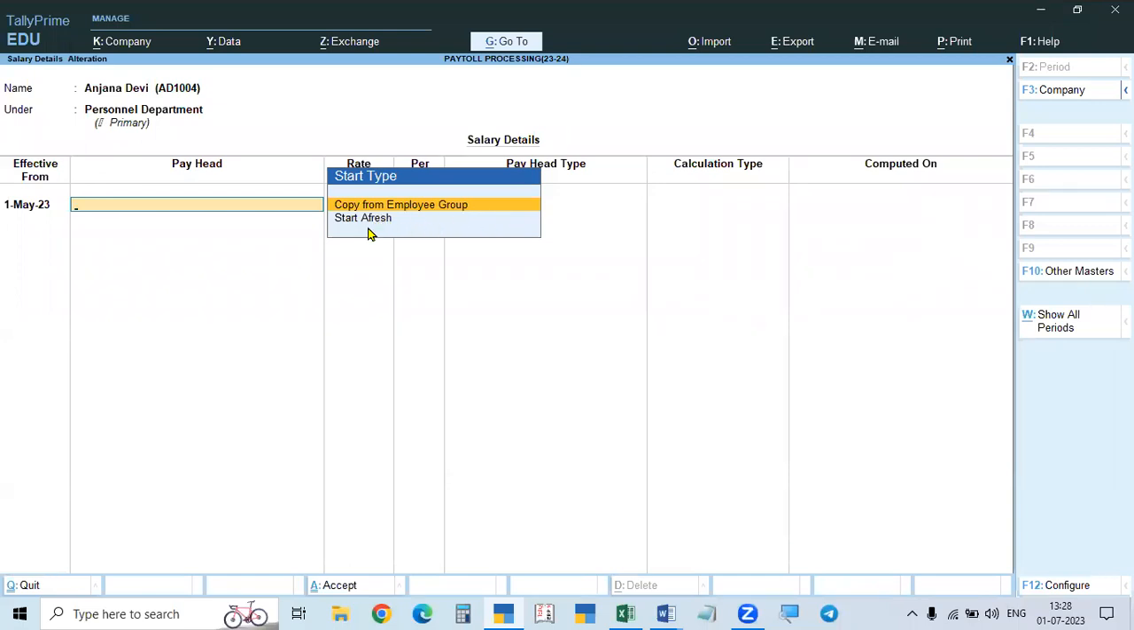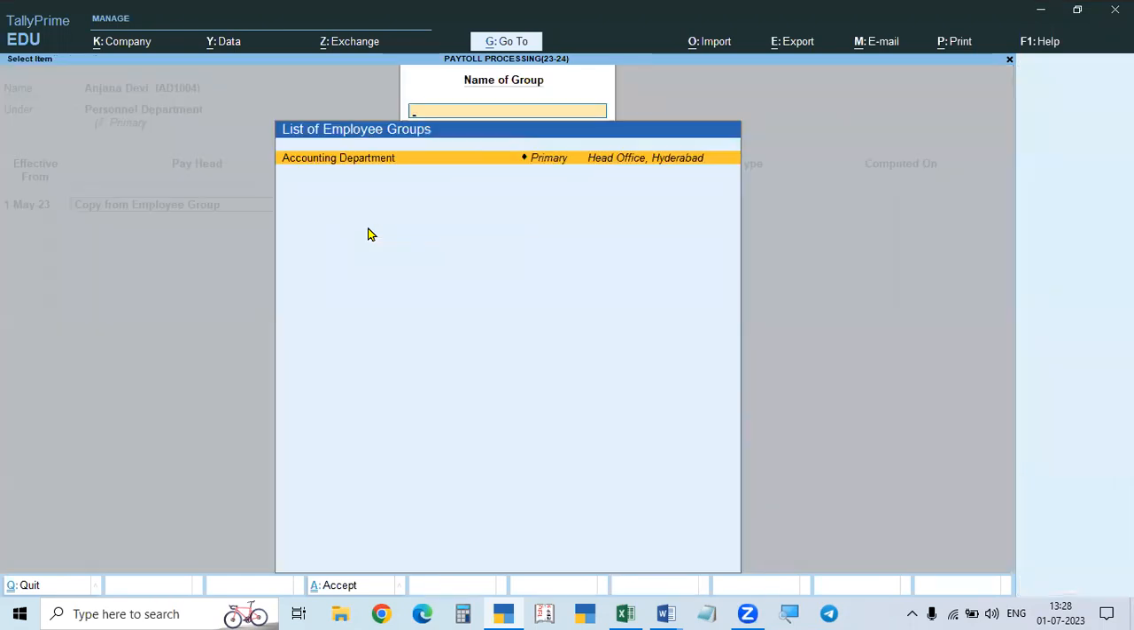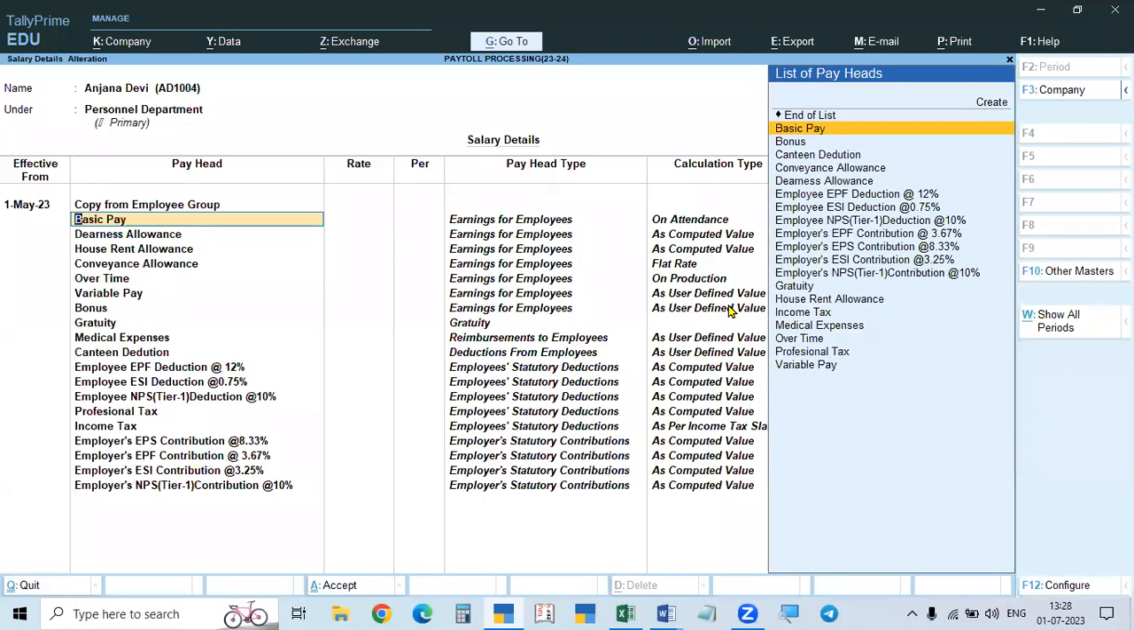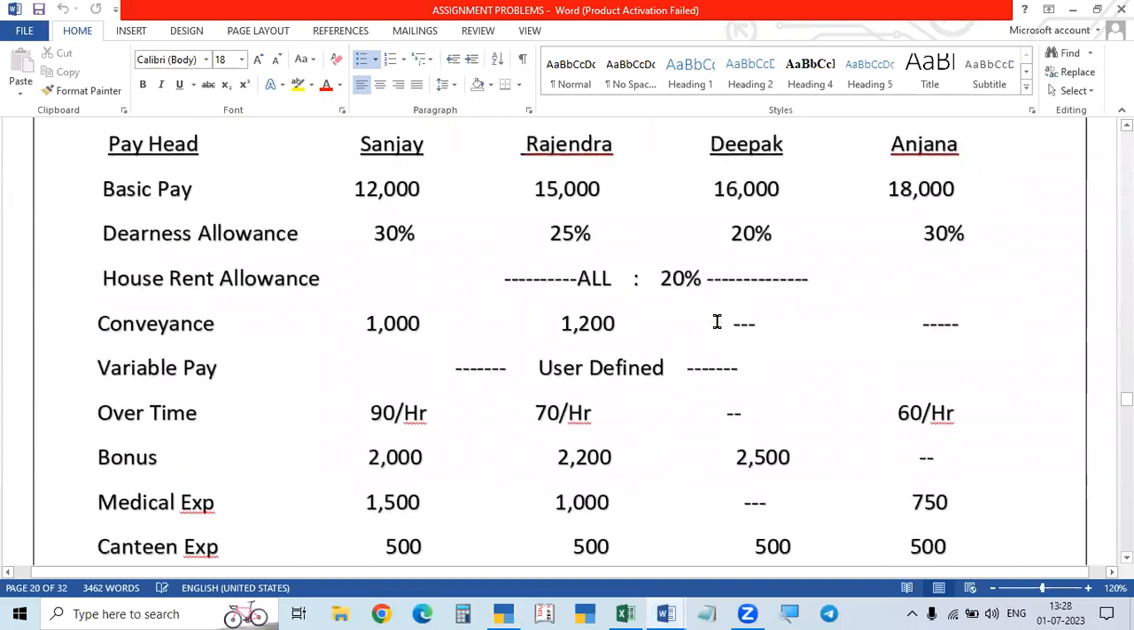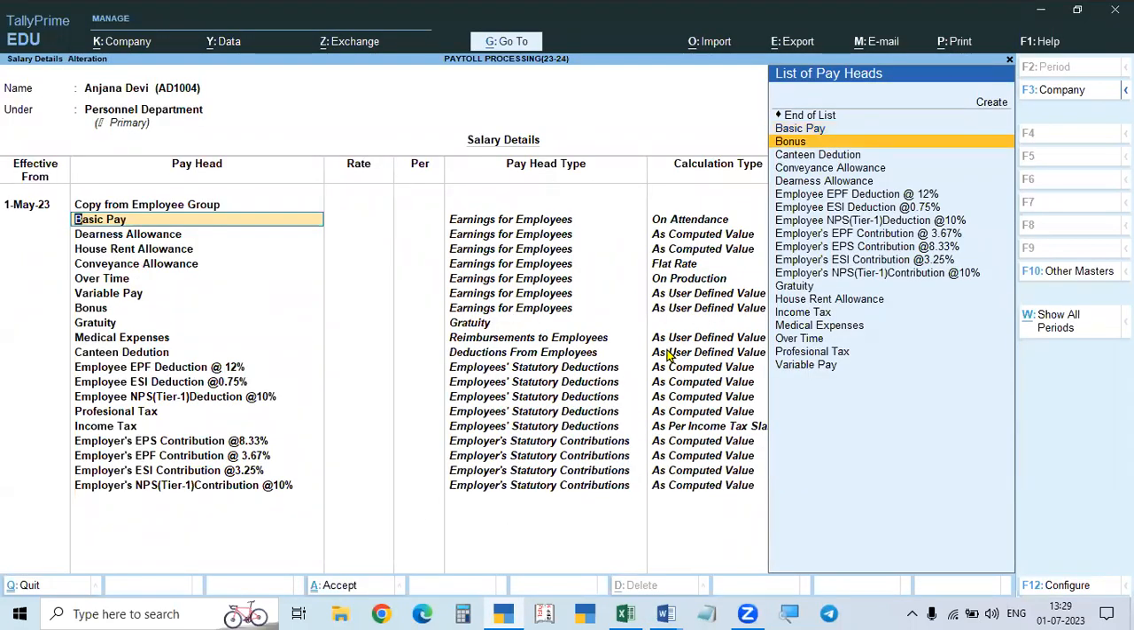Start afresh means you do everything again totally. Instead of that, you can copy from the group. And which group have we taken? We have given the accounts group. So all the amounts are shown. Now we have to go to the problem. What are the different amounts paid? In this case, you see, these four are given as user-defined values. The user-defined values you cannot take here, so they have to be given separately. When you are processing the salary, the user-defined items have to be taken, and some amounts you give annually, and some amounts will calculate automatically.